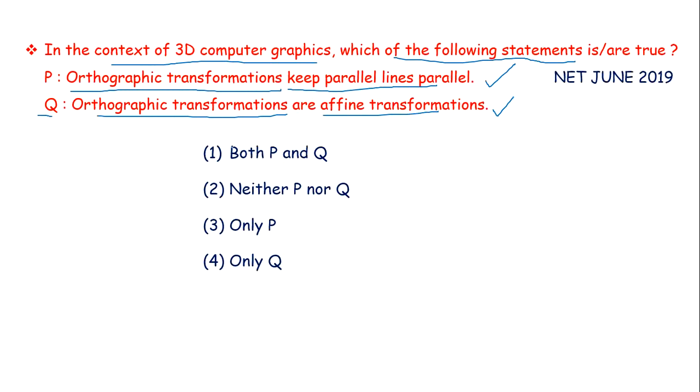Let us see our options. Both P and Q are true. So this is our correct answer. So just remember that in orthographic transformations, parallel lines will remain parallel and these are affine transformations. Whereas in perspective transformation, parallelism is not guaranteed.